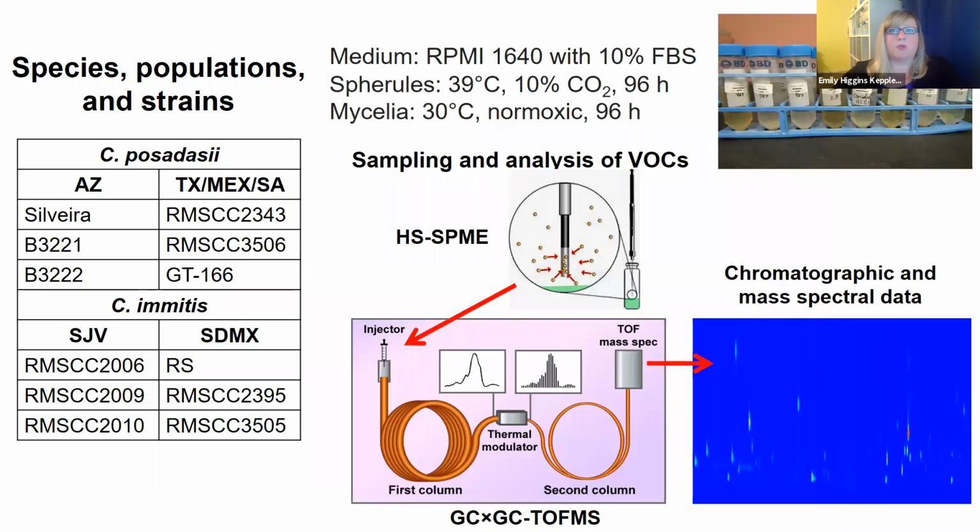For this study, we used 12 strains total of Cocci from 4 geographic regions. The cultures were grown in the same media and incubated to induce either spheruleal or mycelial life cycle. The volatile metabolomes of the samples were then analyzed using headspace solid phase microextraction with comprehensive two-dimensional gas chromatography coupled to time of flight mass spectrometry.